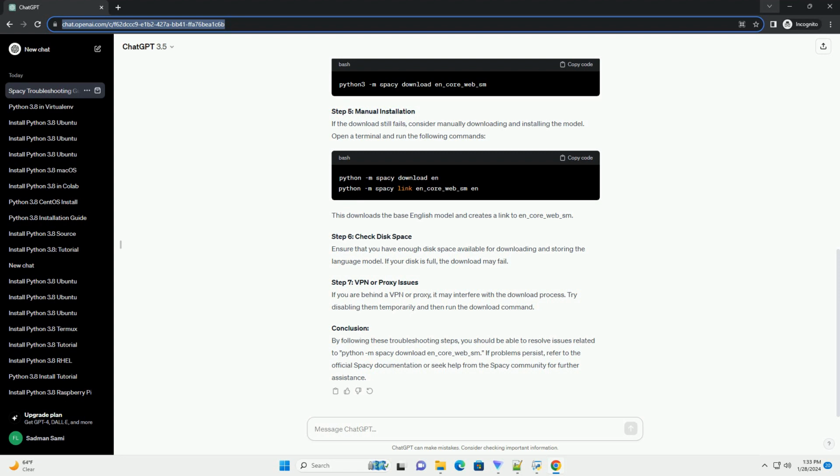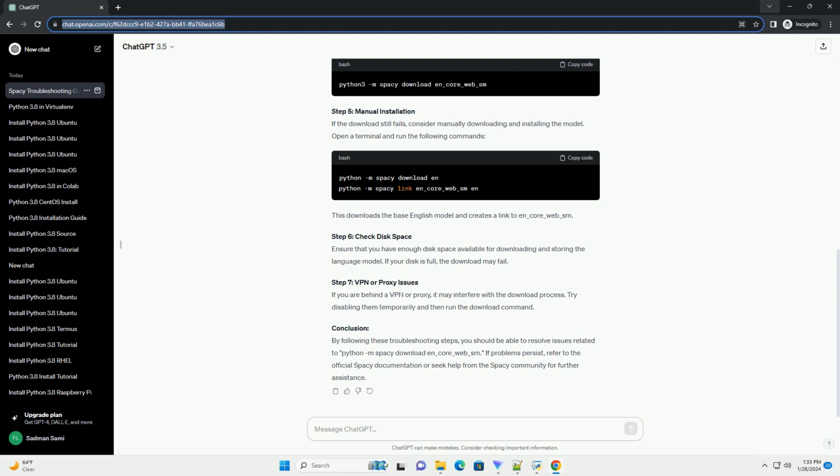Step 5, manual installation. If the download still fails, consider manually downloading and installing the model. Open a terminal and run the following commands. This downloads the base English model and creates a link to en_core_web_sm. Step 6, check disk space. Ensure that you have enough disk space available for downloading and storing the language model. If your disk is full, the download may fail.